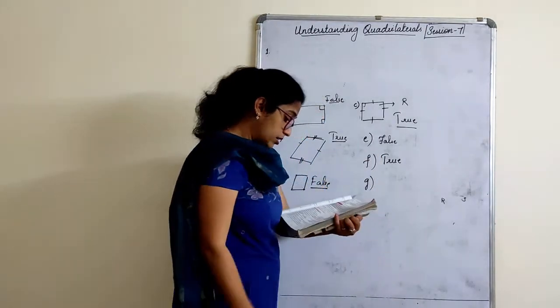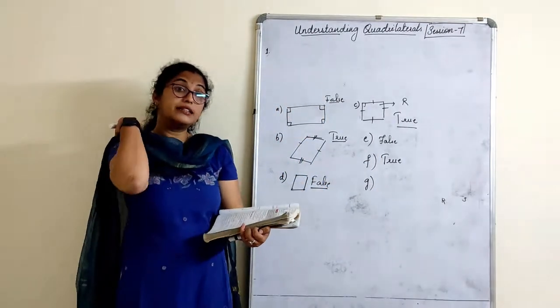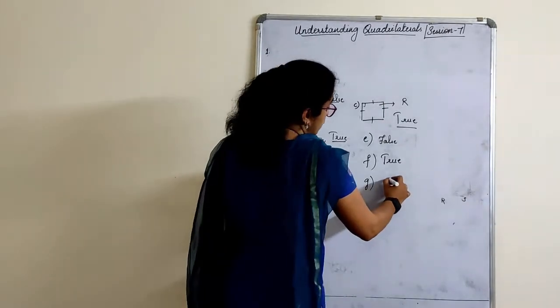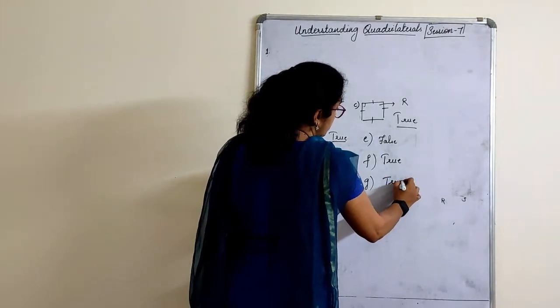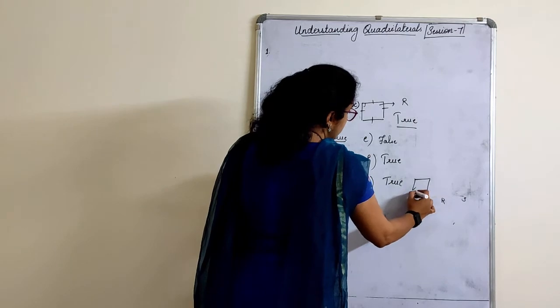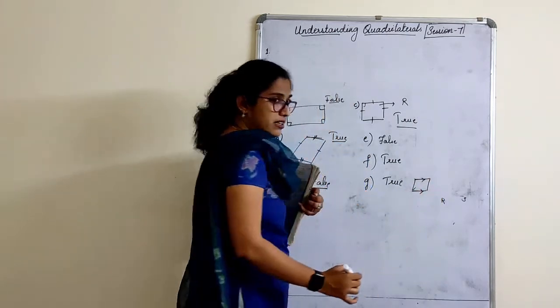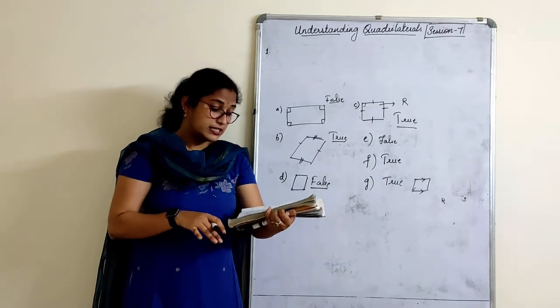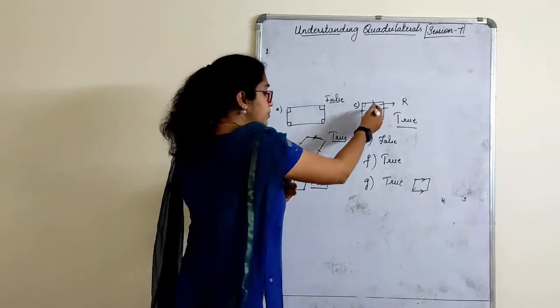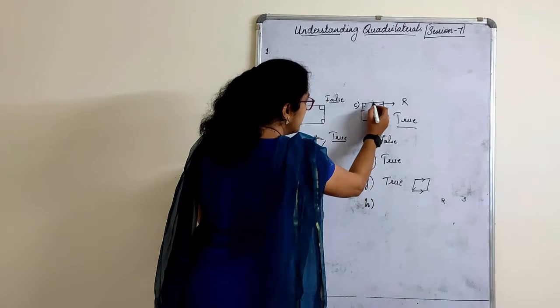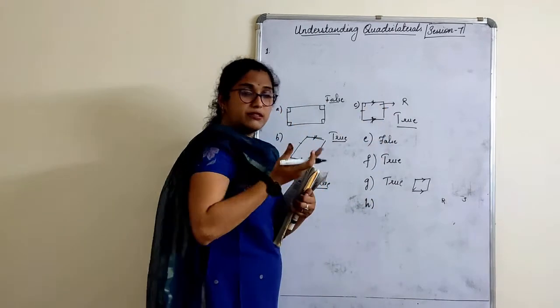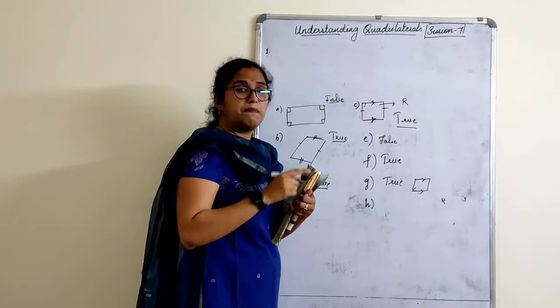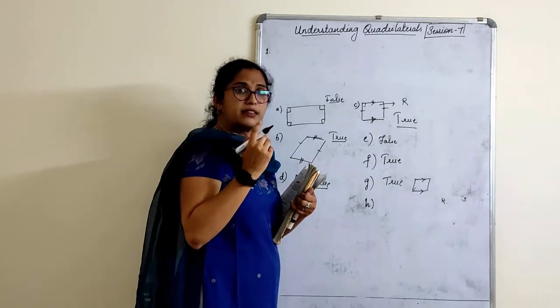G. All parallelograms are trapezium? True. Because in a parallelogram, if I consider at least one pair of sides is parallel, yes, it's a trapezium. That's all. All squares are trapezium. True. Squares are also trapezium. Why? There are two pairs of opposite sides that are equal and parallel, but at least one pair is parallel there?